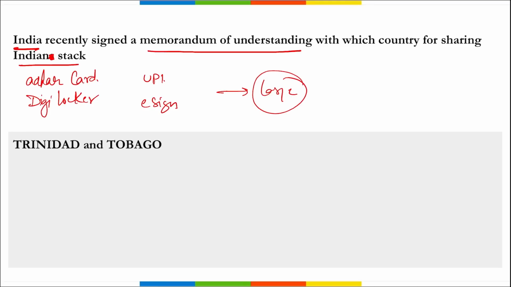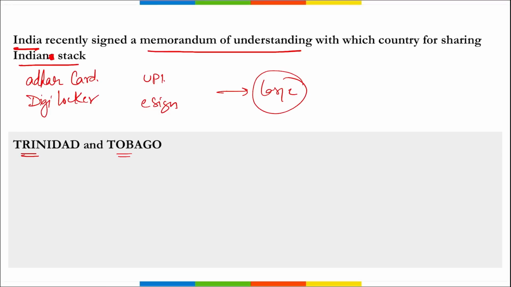And we know that India has the largest population in the world. So how can we deal with such a large population? For that, India Stack has been one of the best systems that we implemented so that we were able to tackle such a large population, correct? So recently, India signed a memorandum of understanding with Trinidad and Tobago so that they will also be using the India Stack now, correct?